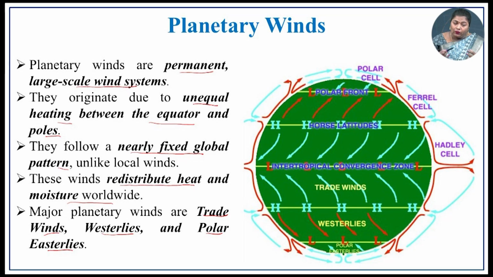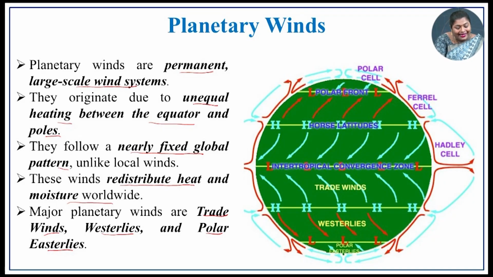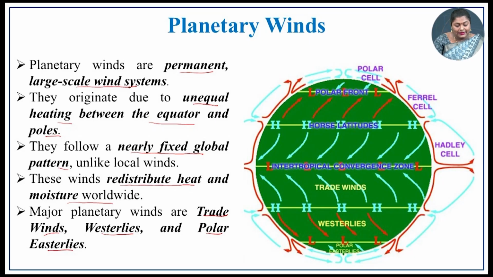It is not like a local wind, that is the land and sea breeze. It has a fixed pattern. So, if it is flowing from northwest to southeast, it means it is flowing in the similar direction throughout the year. So, it has a fixed pattern. And these winds redistribute heat and moisture worldwide. As it is blowing throughout the globe, it has a major influence in redistributing heat and also moisture. The major planetary winds are trade winds, westerlies and polar easterlies. So, we will be discussing these three winds in detail.